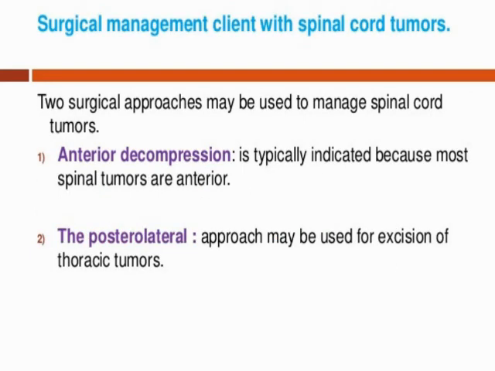Then the surgical management here also. Surgical management of a client with a spinal cord tumor. Two surgical approaches may be used to manage spinal cord tumor. First, anterior decompression. Anterior decompression is typically indicated because most spinal tumors are anterior. So most spinal tumors basically occur in the anterior part of the spine. In that condition we prescribe anterior decompression surgery.